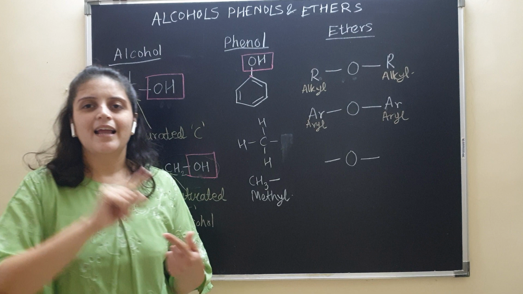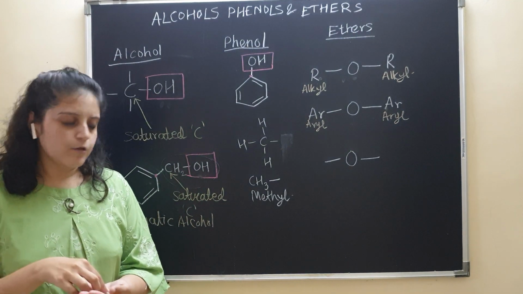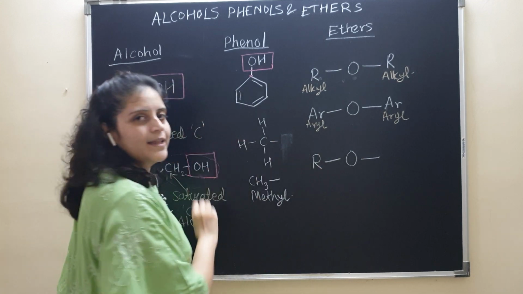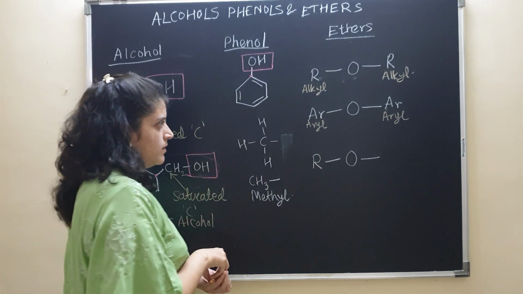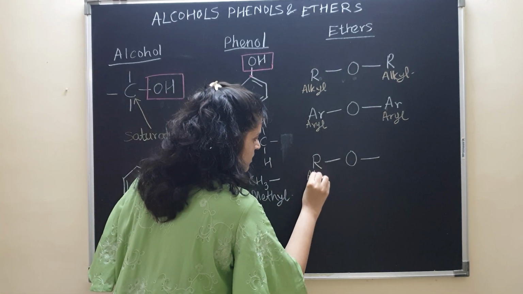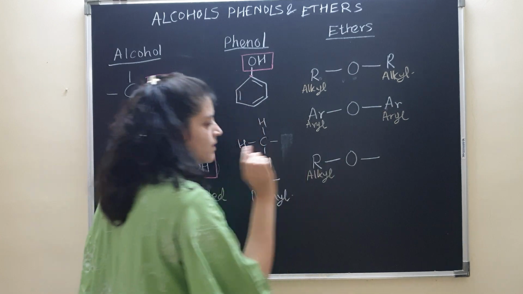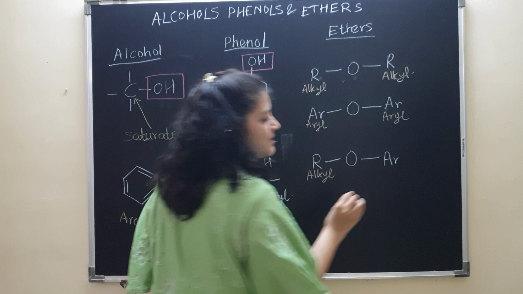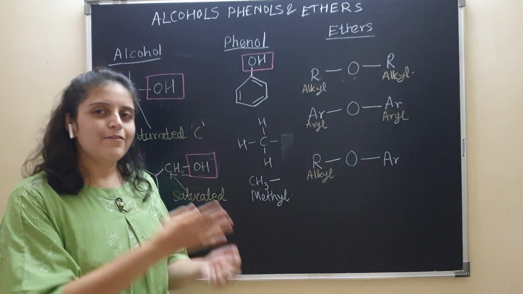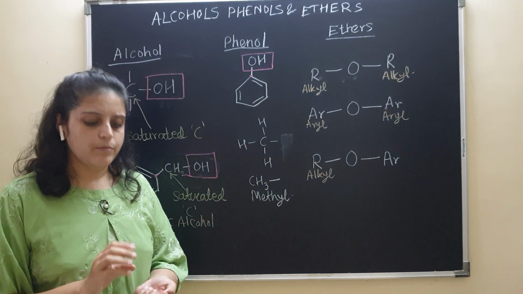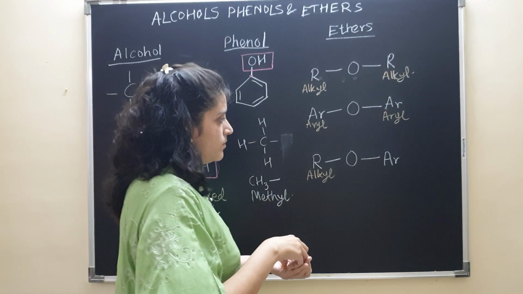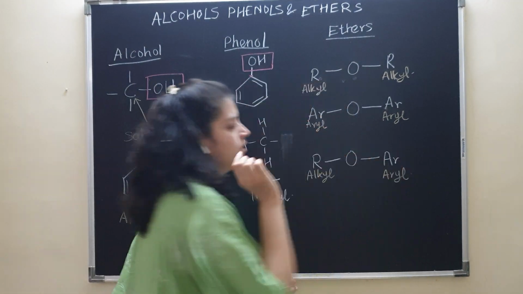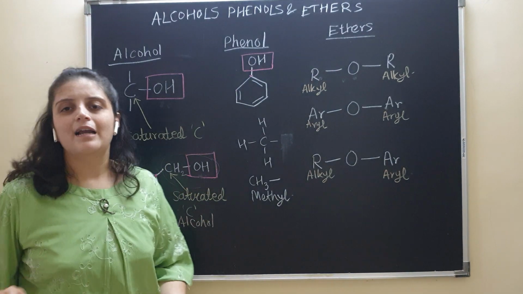One will be an alkyl group and another will be an aryl group. So say oxygen is attached to one alkyl group and the second group will be an aryl group, say for example a benzene ring. So this is an aryl group. Such compounds are called ethers.